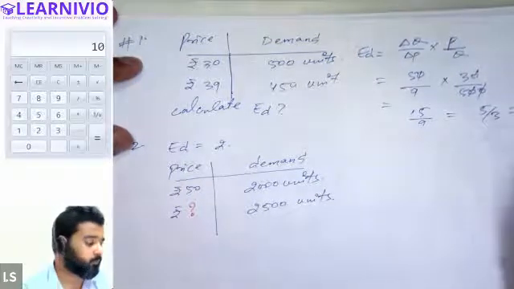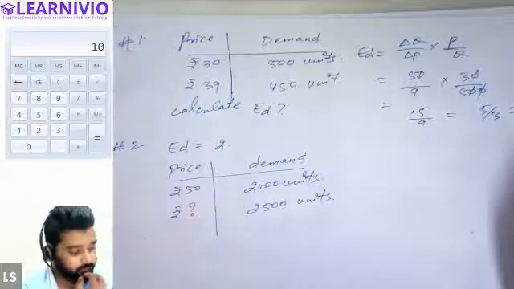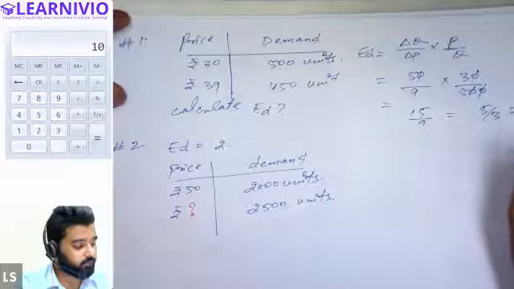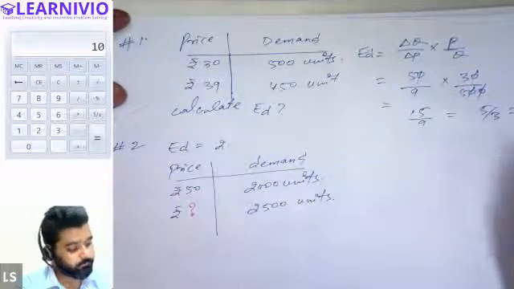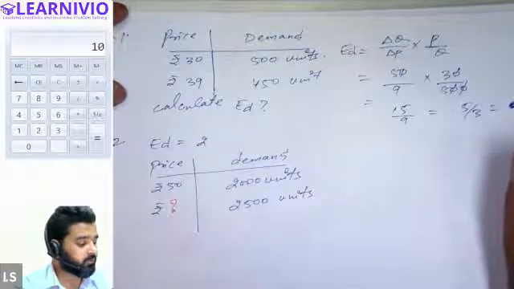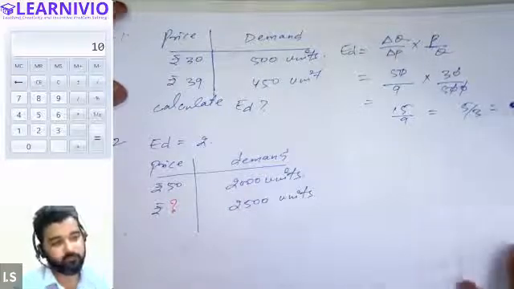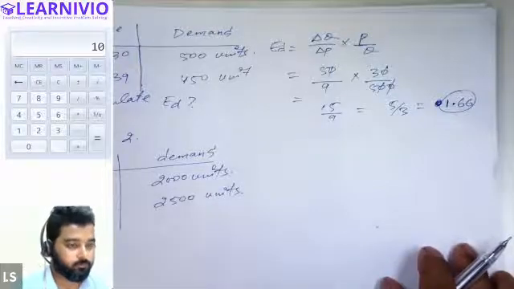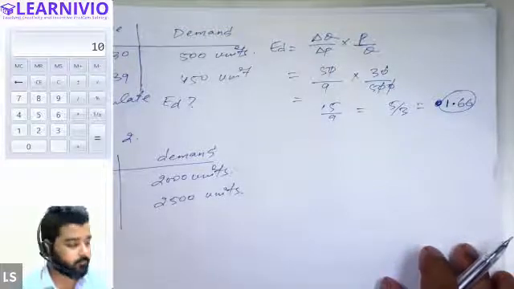I think the answer will be 1 point something. Samiksha? Sir, 1.66 will be the correct answer, I think. Sir, we can cancel 3 and 9, and we can cancel 5 and 5, right?